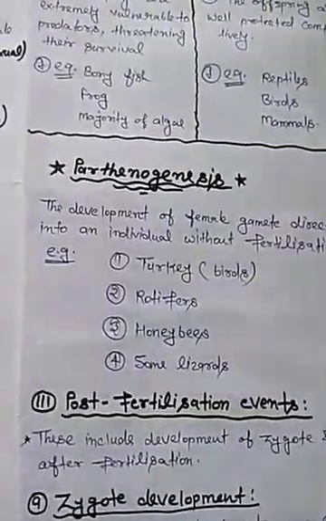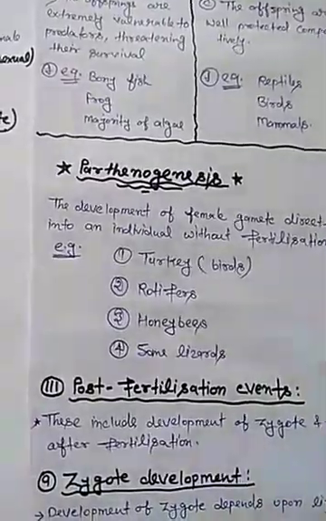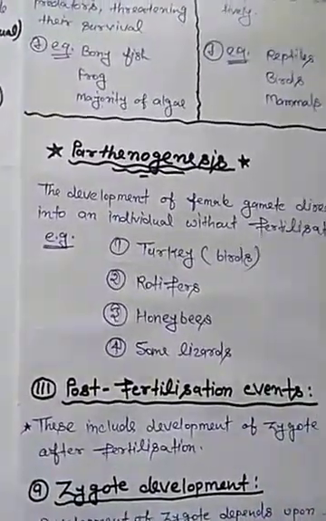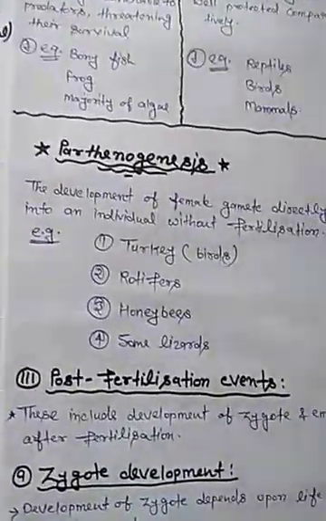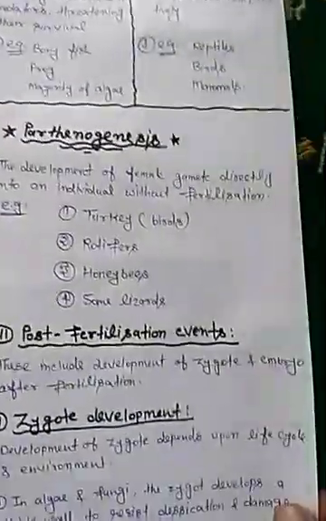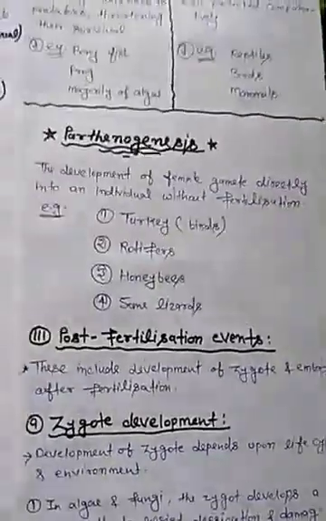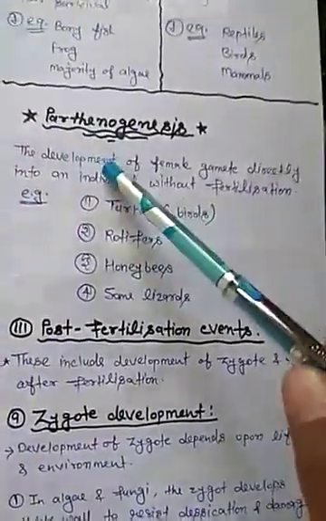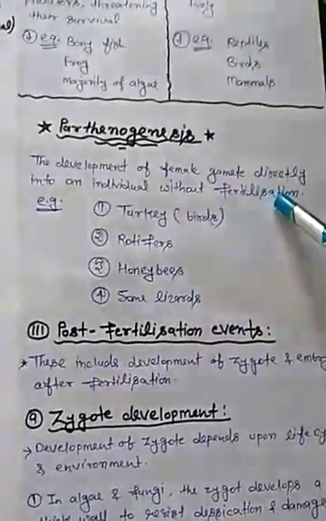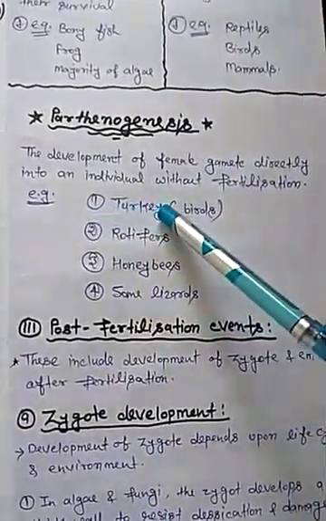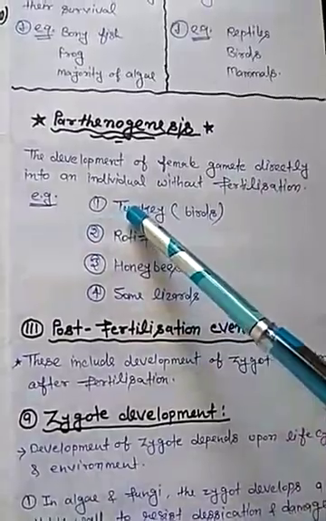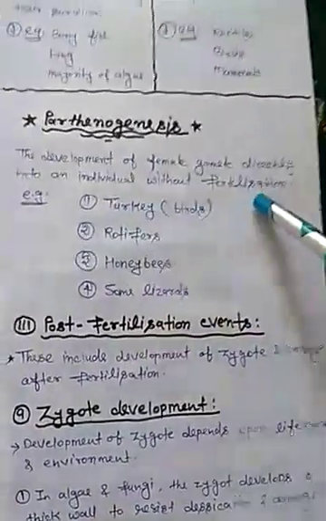Students, before starting the post-fertilization event, we discuss an important point given in your NCERT book, that is parthenogenesis. What is parthenogenesis? The development of the female gamete directly into an individual, into an organism, without fertilization.